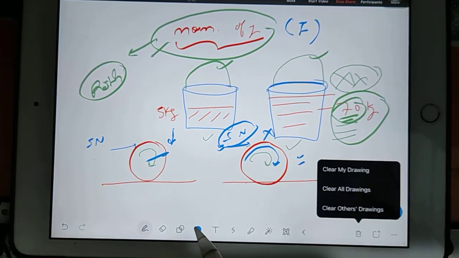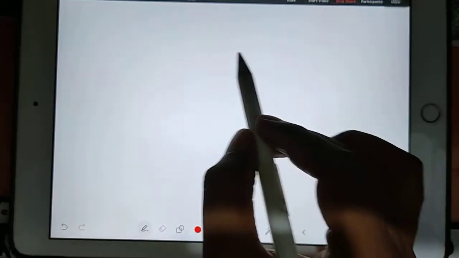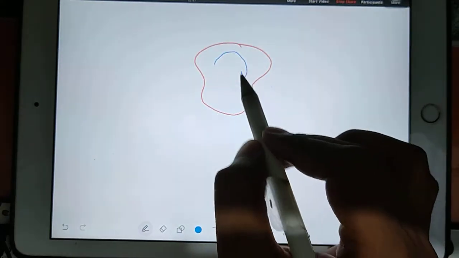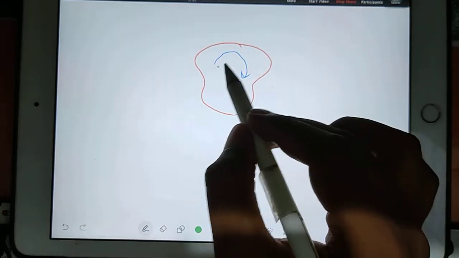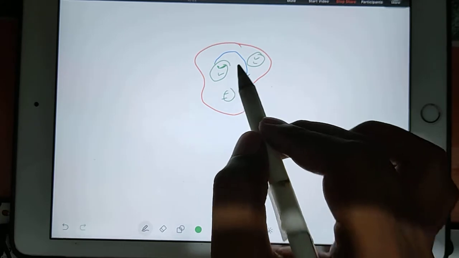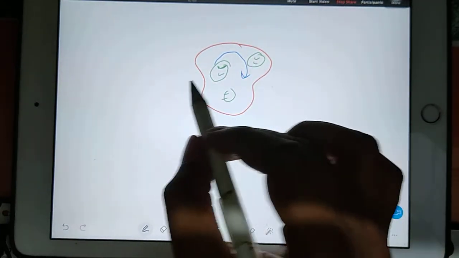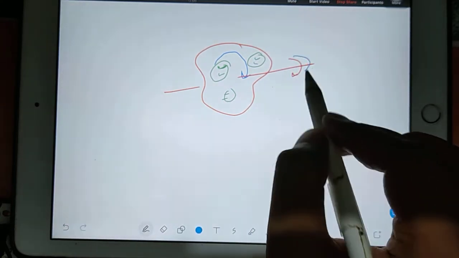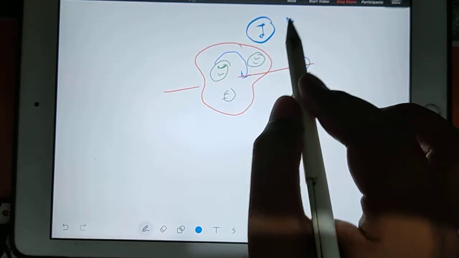So what is the meaning of moment of inertia? Suppose you have any random object and you want to rotate it. Whether this rotation is easier or tougher for you depends on the moment of inertia. Suppose you are rotating this object about this axis. Then about this axis, you have to calculate the moment of inertia.